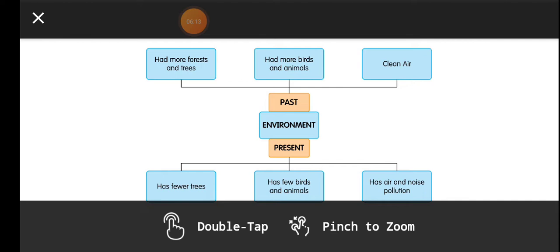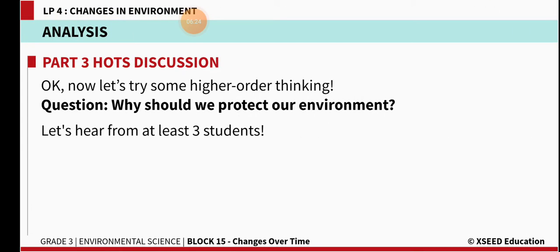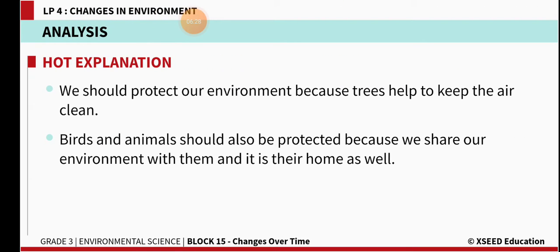But nowadays, the environment has fewer trees, few birds and animals, and has air and noise pollution. So, this is the result nowadays. Why should we protect our environment? We should protect our environment because trees help to keep the air clean.